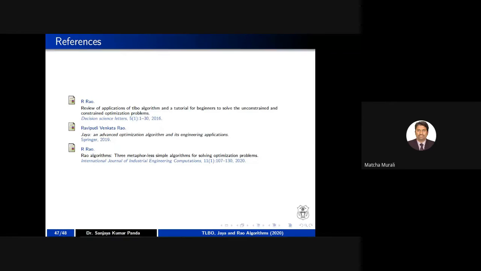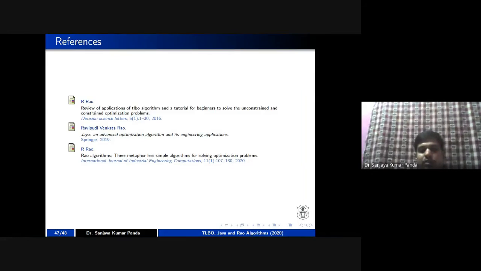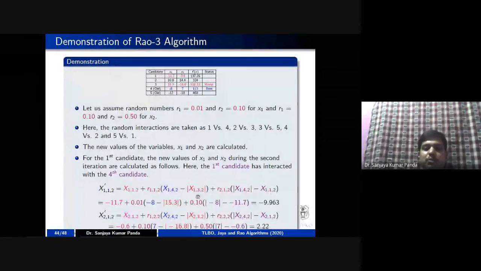Sir? Yes, please, sir. What is the difference between this Rao 2 and Rao 3 algorithm? Between Rao 1 and Rao 2, the only difference is the modulus function, sir.